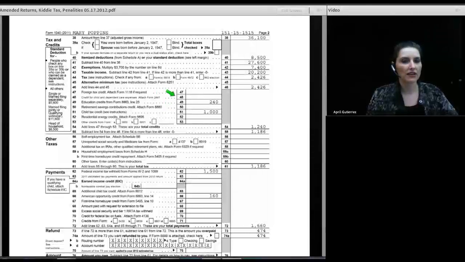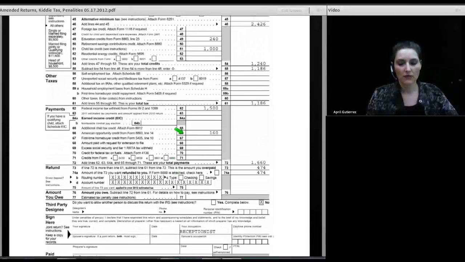She has an education credit of $240 and a child tax credit. Well, this education credit is a credit that Mary claimed for herself. Now she's going to be claiming an additional education credit for her sister, Laura. And we have a child tax credit that Mary claimed for her daughter in the amount of $1,000. We can show her net tax after credits was $1,186. The withholding on the original return was $1,500. The American Opportunity Credit, the refundable portion of it, was $160, and she had a $474 refund.